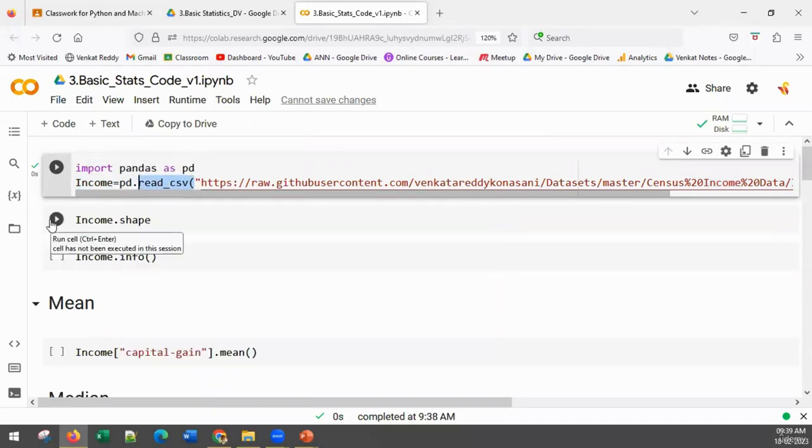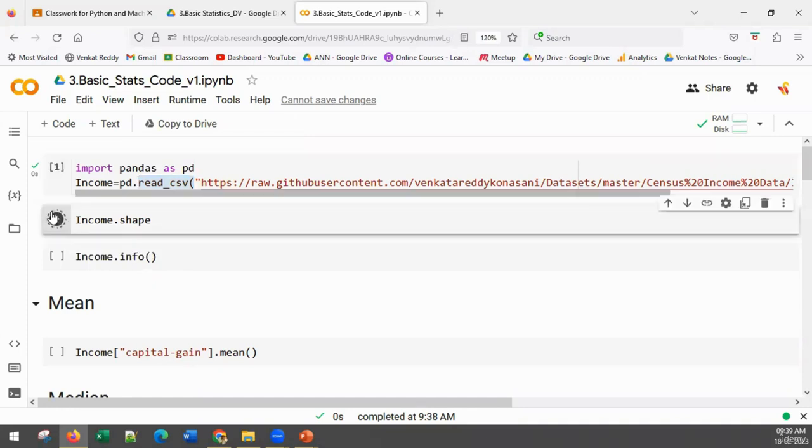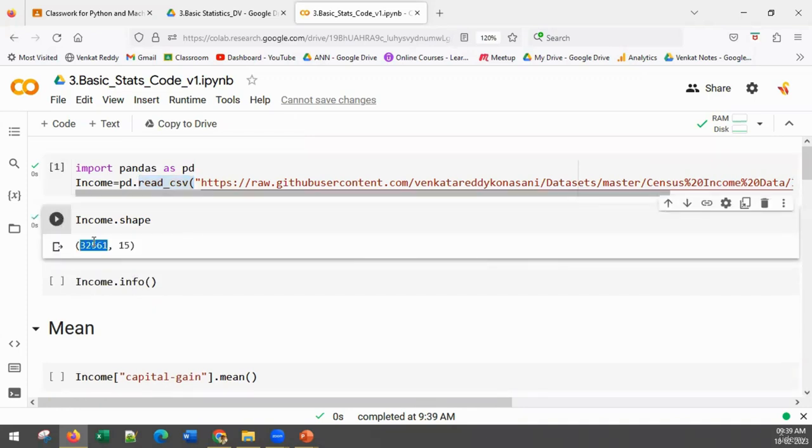Now, what does income.shape do? You write the data frame name dot shape. What will it do? Sir, it will tell us the number of columns and observations. Number of rows and the number of columns. Here we are getting 32,561, 15. Tell me how many rows are there in this data set? 32,561. And then the shape will give you the columns, 15 as well.